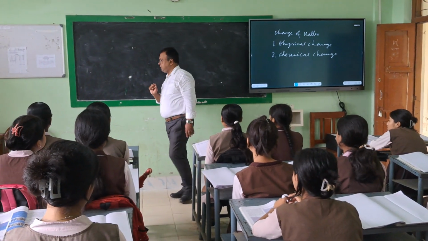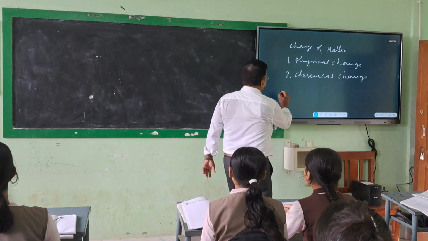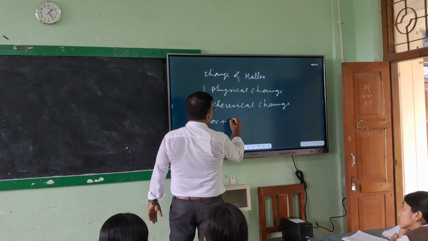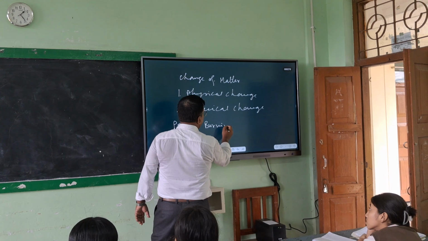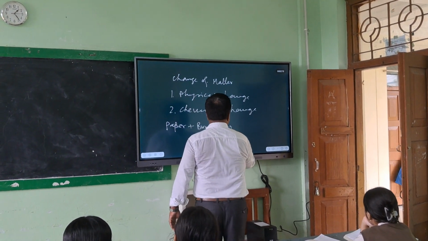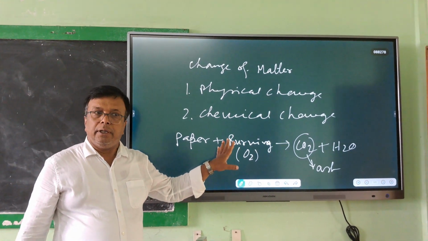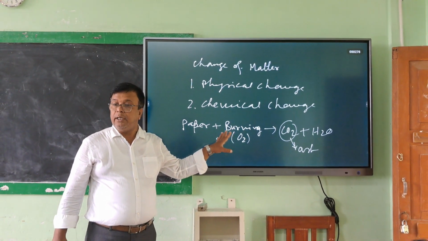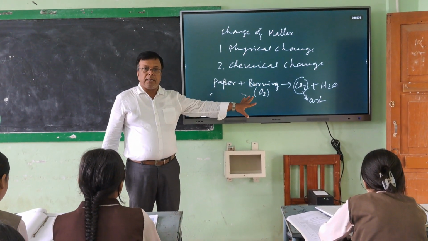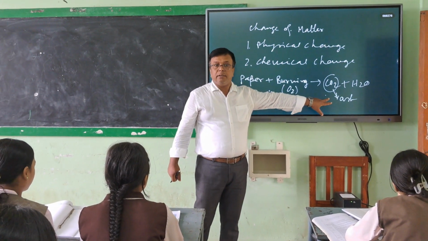Water we cannot see. Suppose paper plus burning. Burning means oxygen. Paper plus burning means it is added with oxygen, it is doing a reaction with oxygen. So after this reaction we are getting carbon dioxide, which is termed as ash.